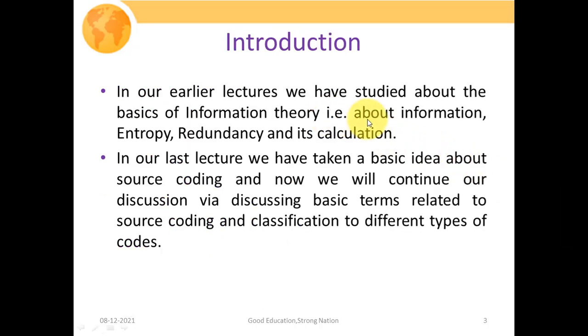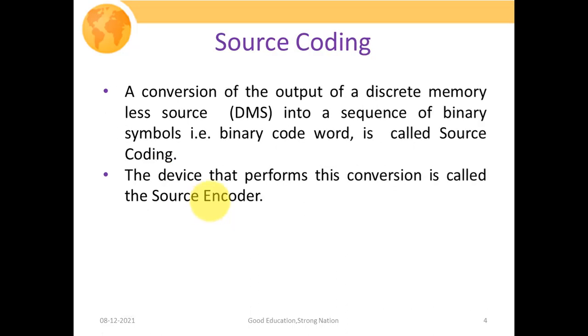So in our last lecture we studied the basics of information theory, your entropy, redundancy and its calculation, how we do all those manipulations. So we had already studied that. Then in our last lecture we also took a basic idea about source coding, and now we will continue our discussion by discussing some basic terms related to your source coding which are very much essential for understanding your numerical portion. And we'll also discuss the classification of the different types of codes available, what they are and what their basic definitions are. So let's continue with your source coding.